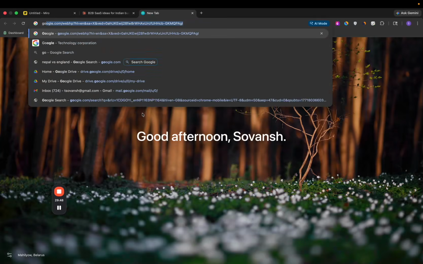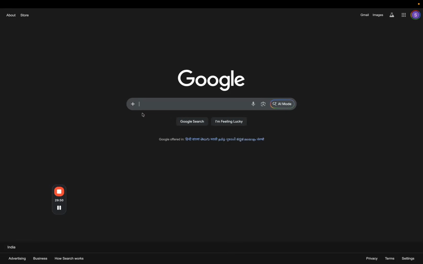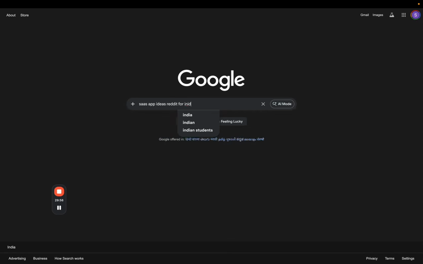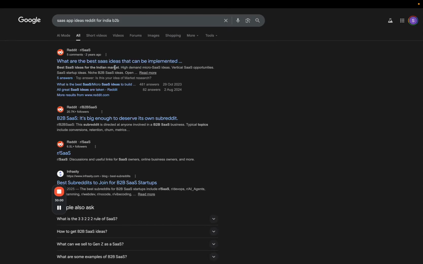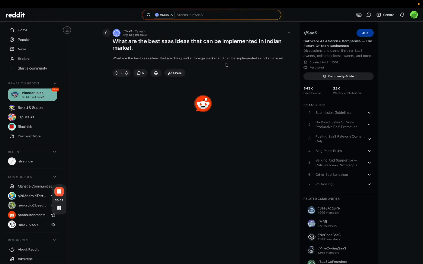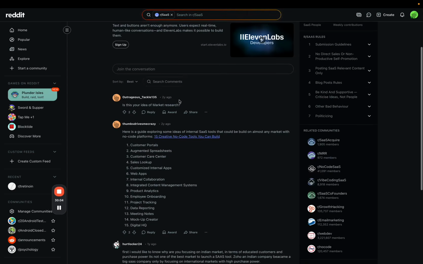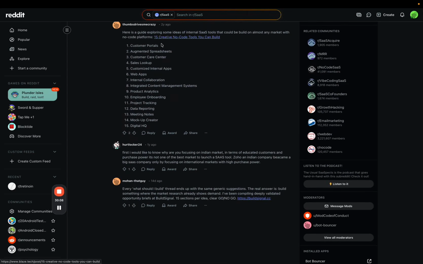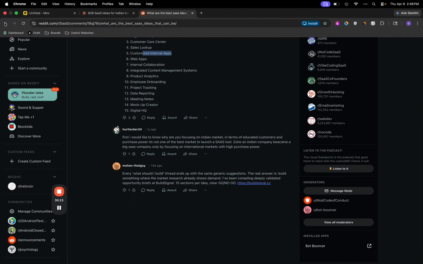And what you can also do is you can go to Reddit, right? I'll just help you how to do that. So you can go to Reddit and you can search that SaaS app ideas Reddit for India B2B that can be implemented in Indian market. This is idea market research. Okay, whatever. Here is 15 creative no-code tools you can build. Customer portals, augmented spreadsheets, customer care center, sales lookup, customer lookup, web app, blah, blah, blah. Not really anything special here, but yeah.